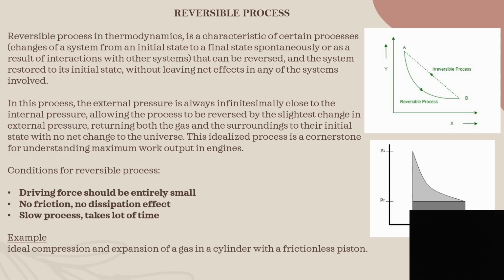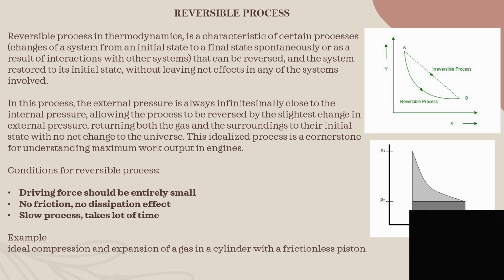Now, next we have reversible process. So, let's understand what is reversible process. A process is said to be a reversible process in which the system and the surroundings can be restored back to their original states.